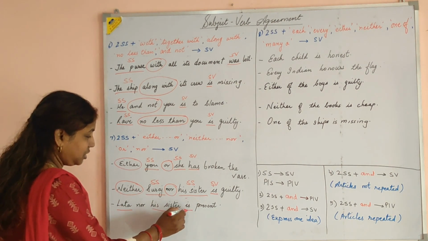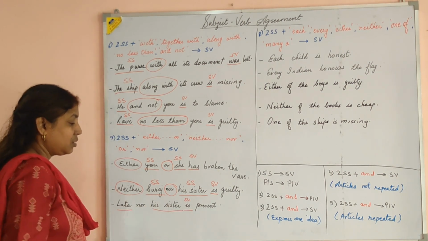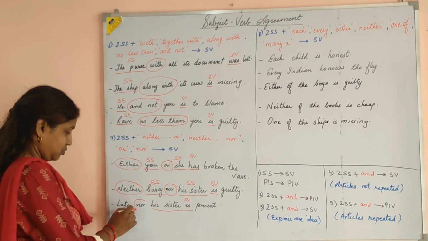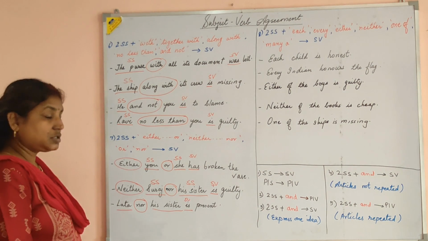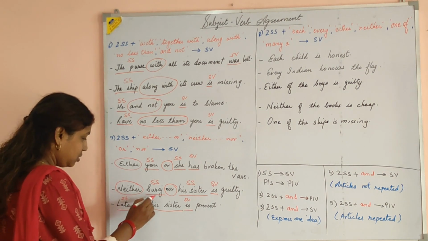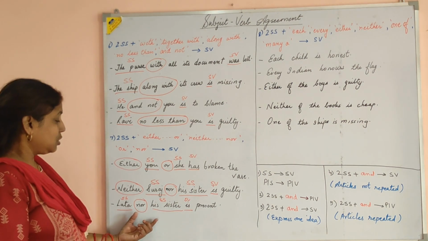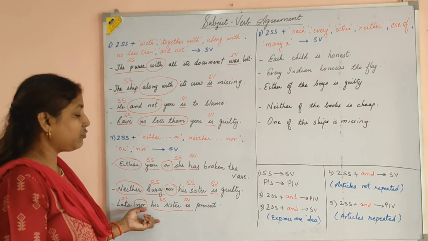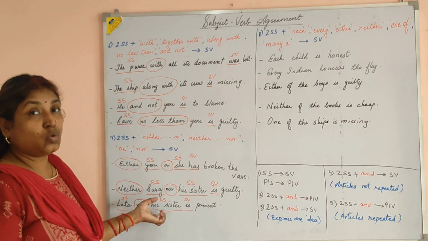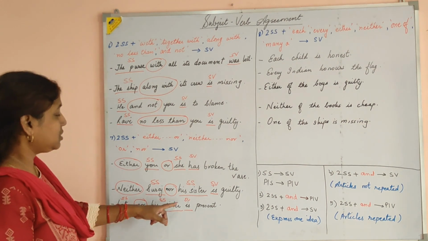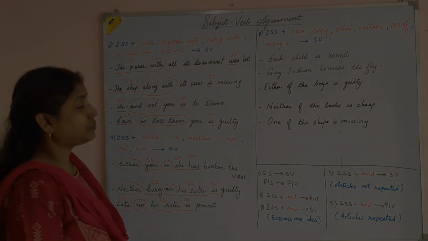Here also you can see two subjects joined by nor take a singular verb, because nor means none of them were present. No one was present, and hence the verb is singular.